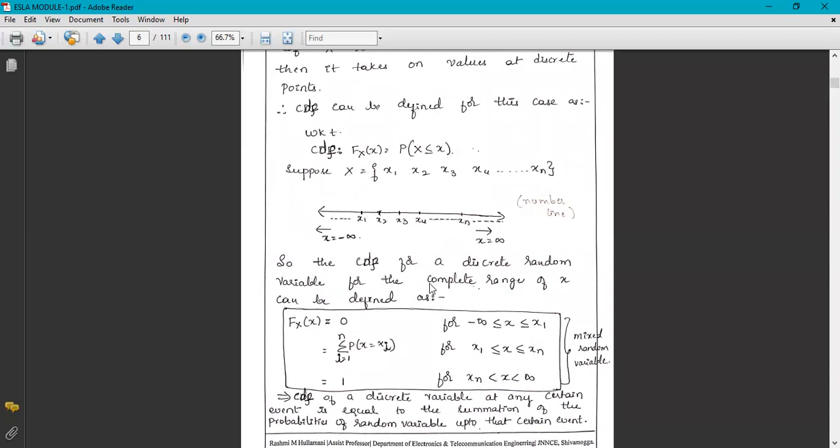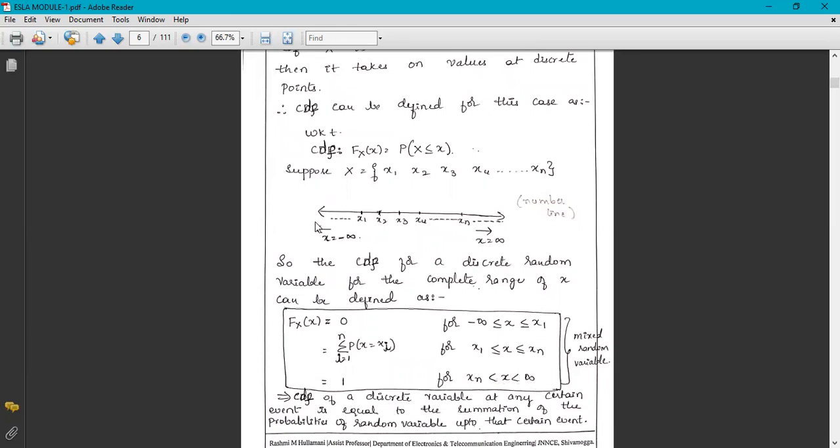So the CDF for a discrete random variable for the complete range of x can be defined as F_X(x) equal to 0 for minus infinity less than or equal to x less than x1, equal to the summation from i equal to 1 to n of P(X equals xi) for x1 less than or equal to x less than or equal to xn, and equal to 1 for xn less than or equal to x less than or equal to infinity.